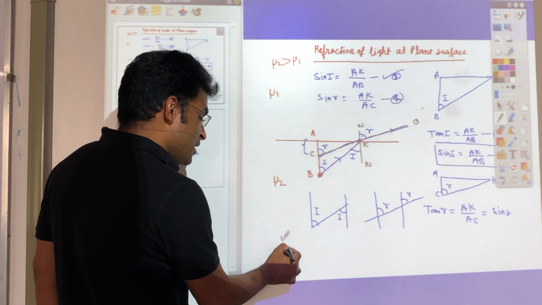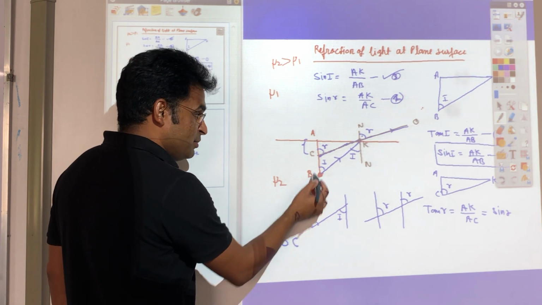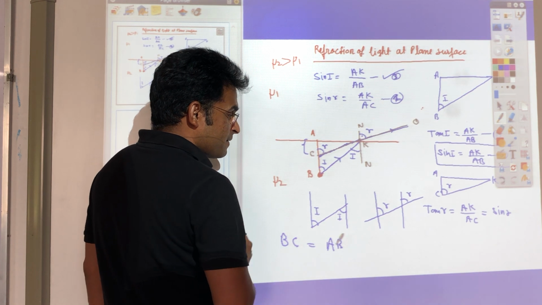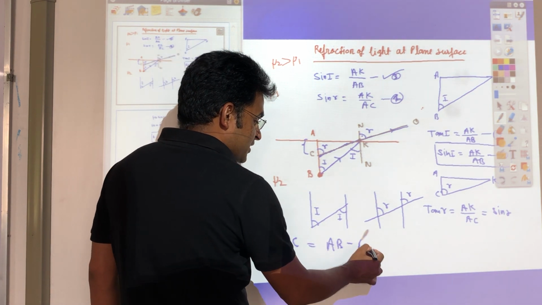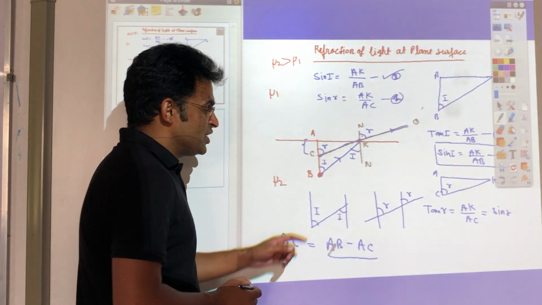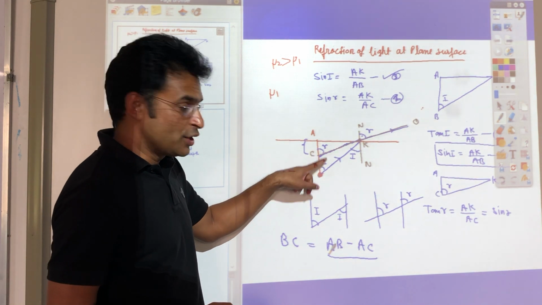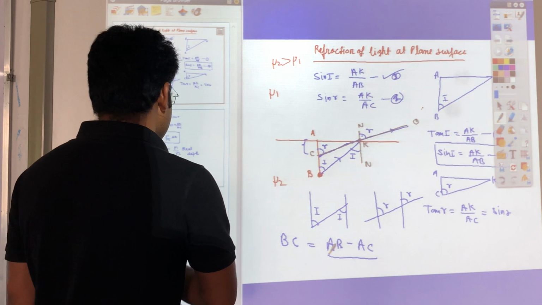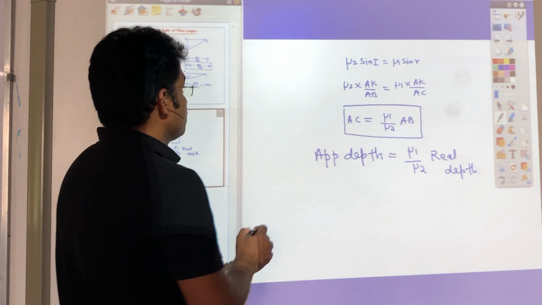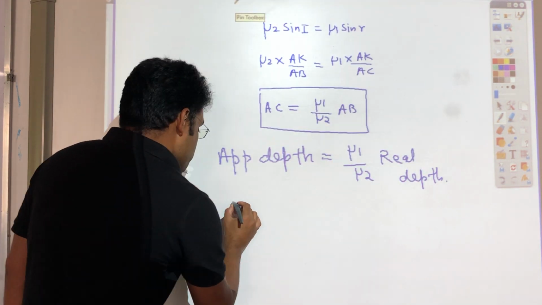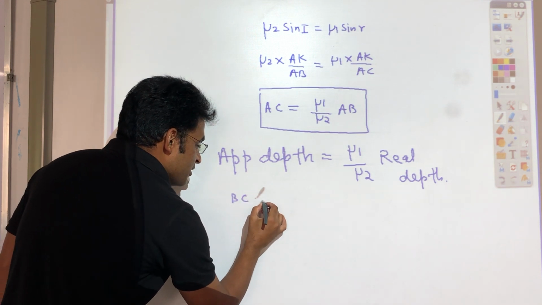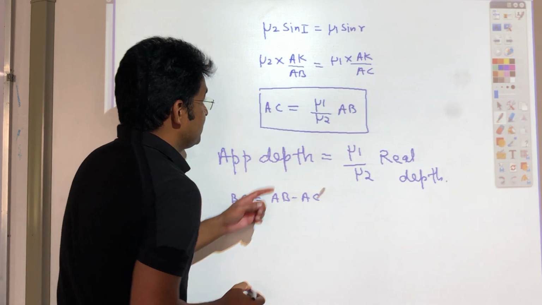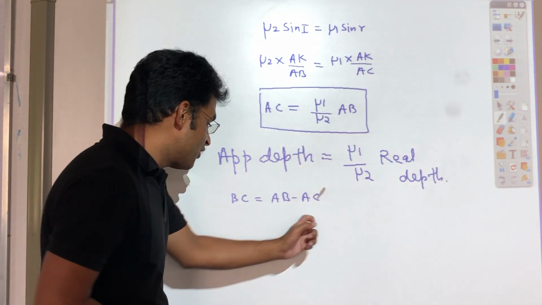So the image is shifted up by BC. We can write BC is equal to AB minus AC. You already know AC is equal to mu1 divided by mu2 into AB, so I put this value of AC over here.